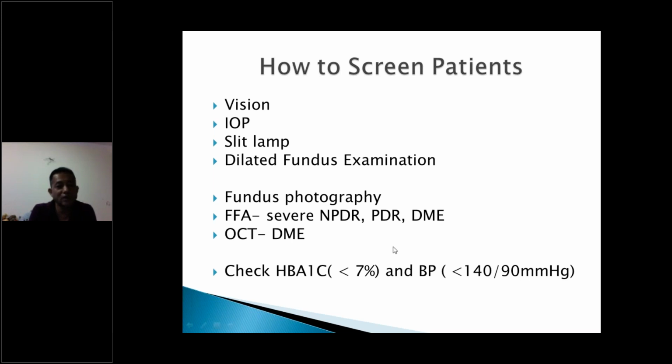Also, make sure that you check the HbA1c of the patient. The patient needs to have an HbA1c less than 7. If it is less than 7, it is controlled. More than 7 is uncontrolled. Likewise, you need to check the blood pressure of the patient. It should be less than 140/90.